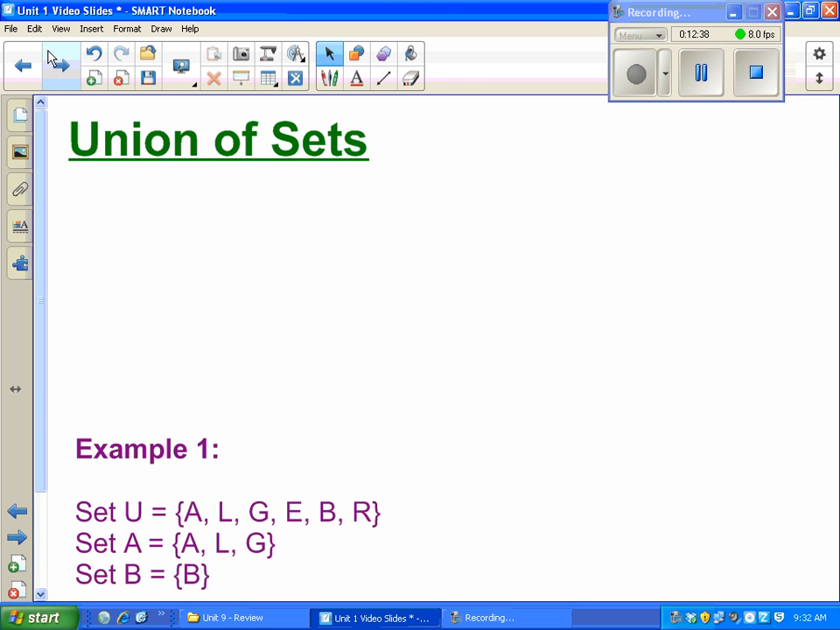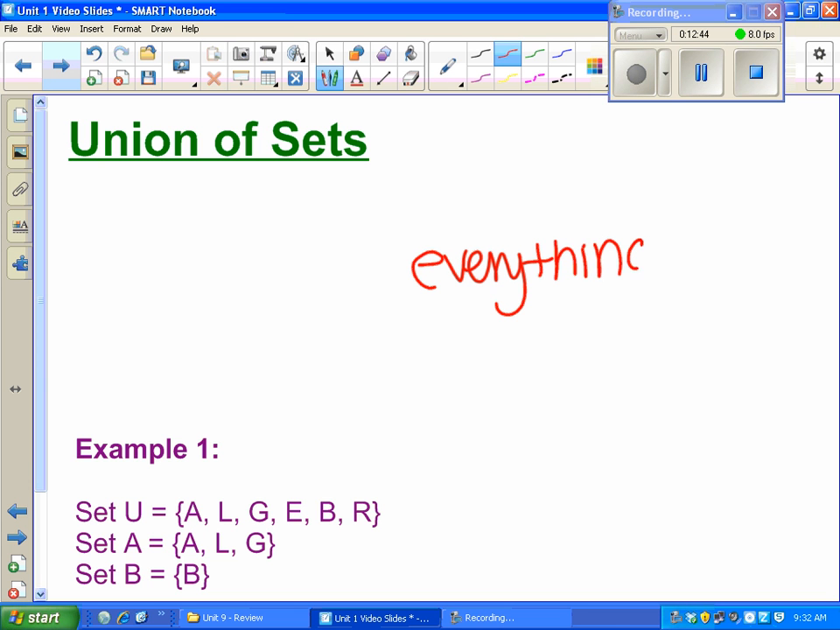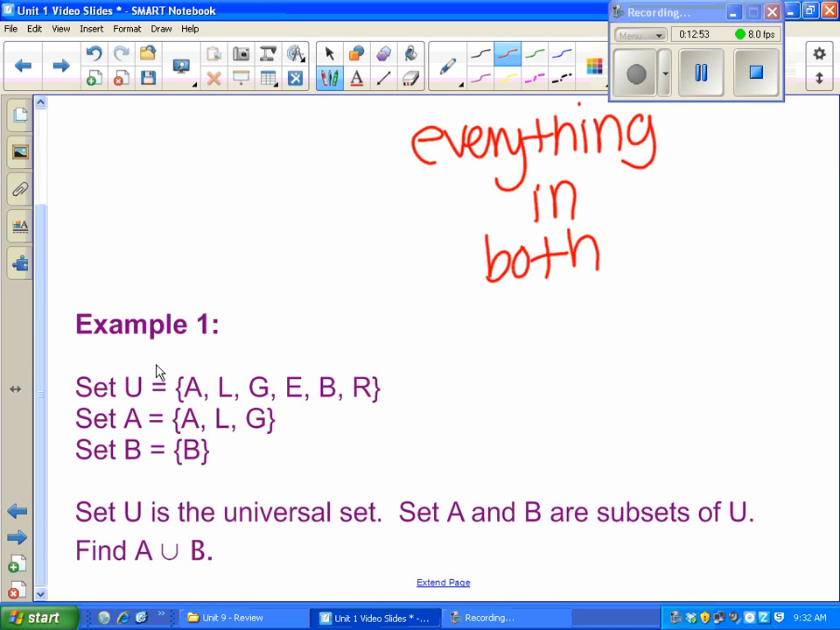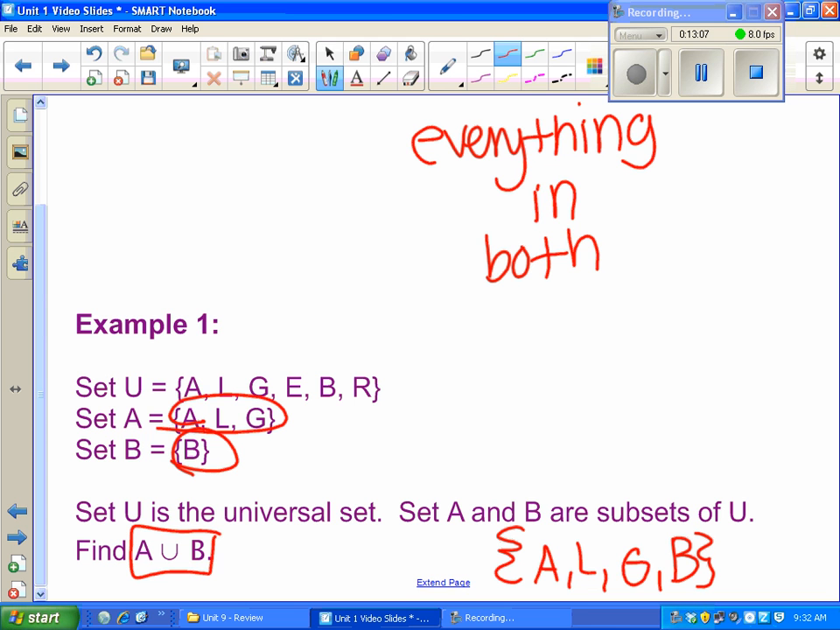And then union is everything in both sets. So if we look at our example, we have our universal set, our set A, our set B, and they want us to find A union B. That U stands for union. So they want everything in set A and everything in set B. Just be careful not to ever repeat. So it would be A, L, G, and B. No repeats, so nothing to worry about there.